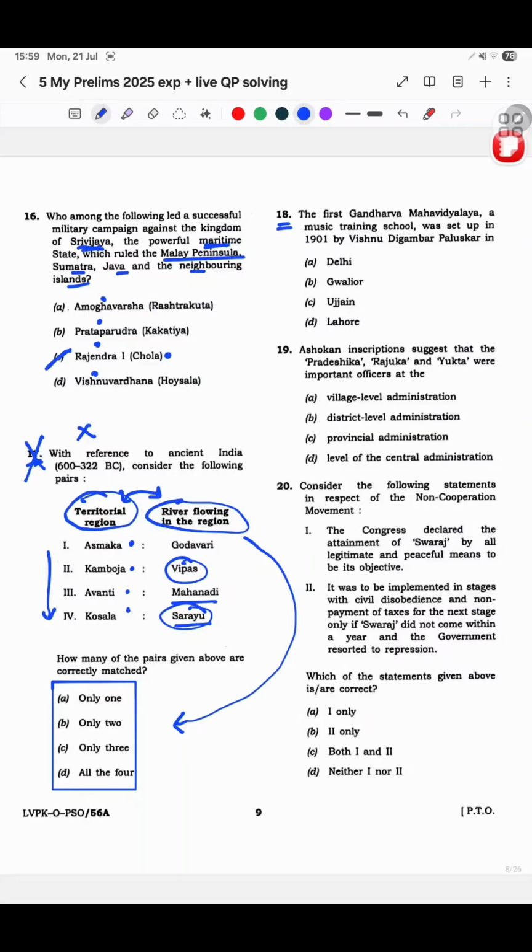Okay, 18th. The first Gandharva Mahavidyalaya, a music training school, was set up by Vishnu Digambar Paluskar in. See, thing is, I knew where the Gandharva art is from. If you look at India, I learned from Kawal Baveja sir to understand the patterns basically.